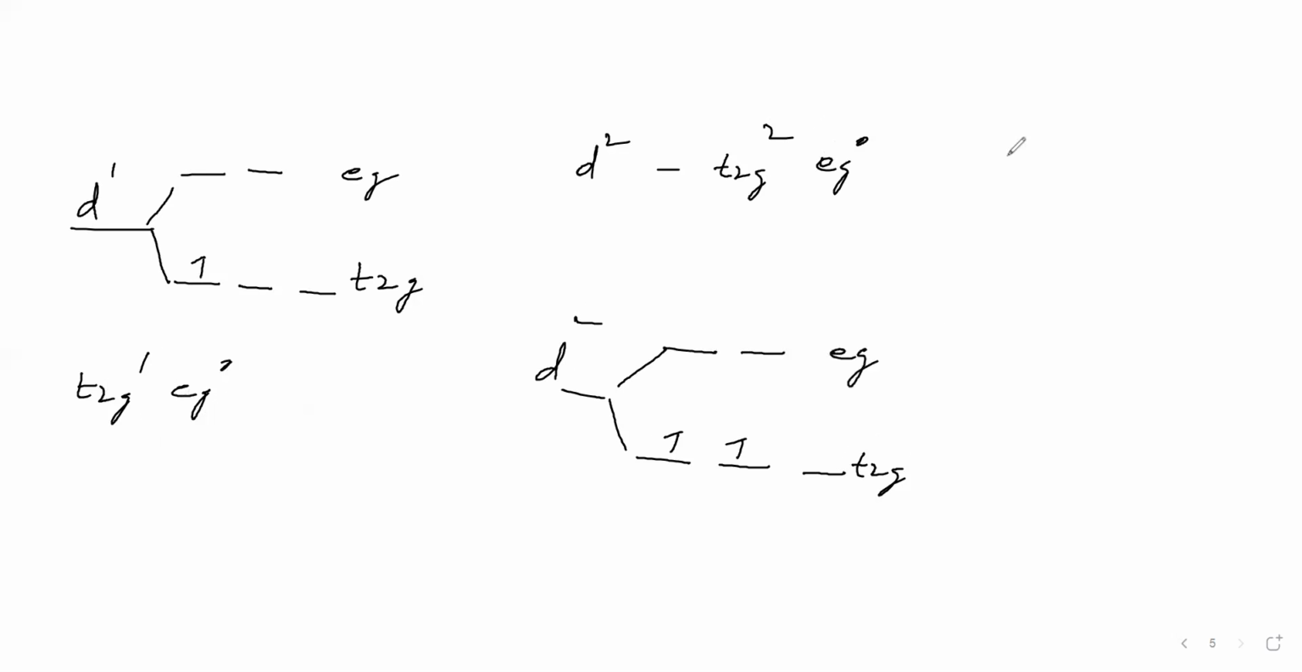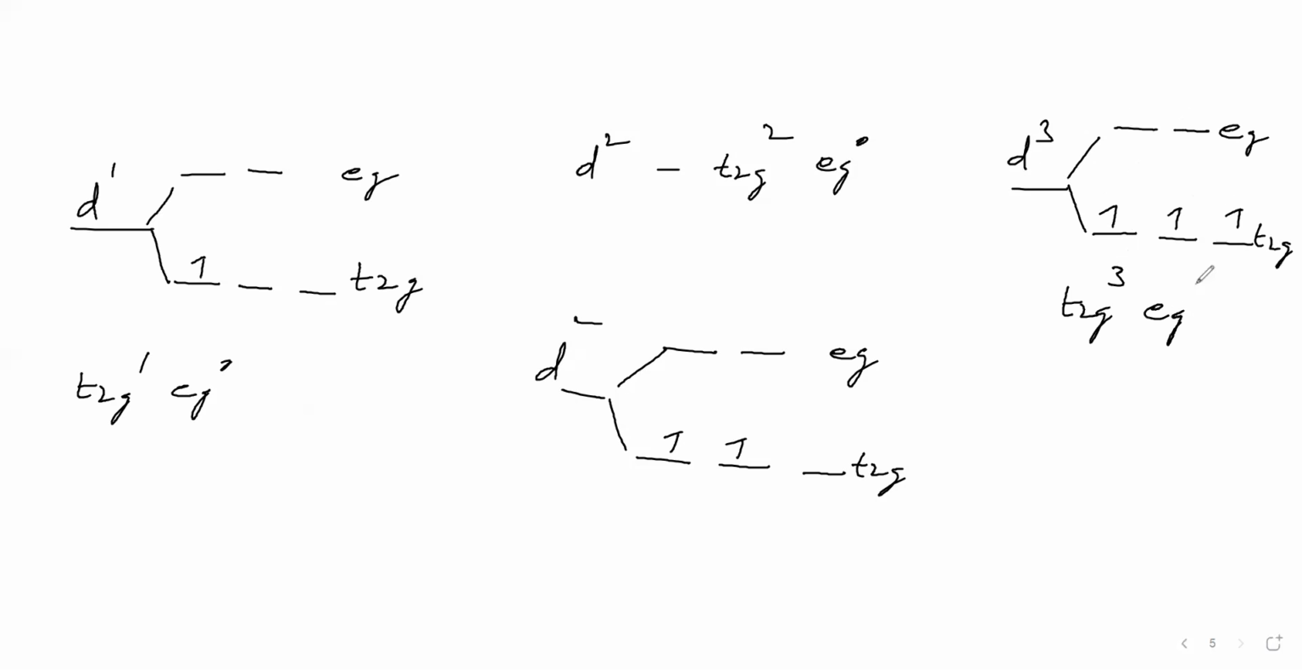Now we will take d3. How to write d3? We take t2g and eg. Now d has 3 electrons: one electron here, second electron here, third electron here. This we can write as t2g3 eg0. So d3 we can write like this.